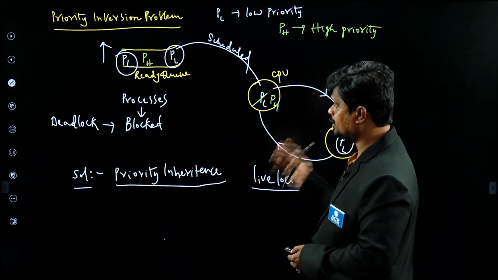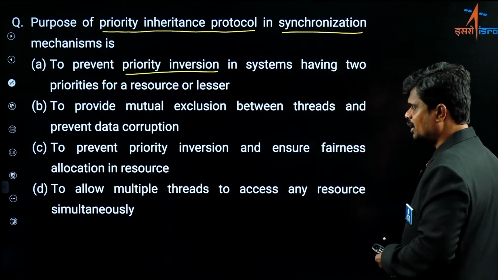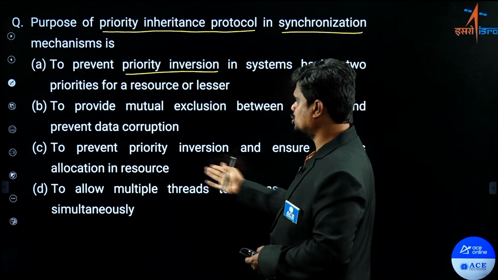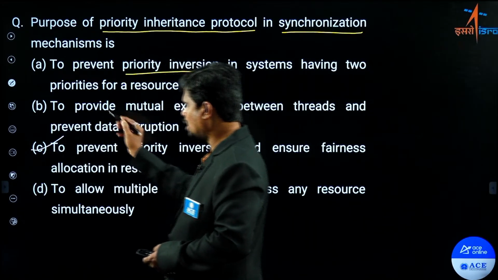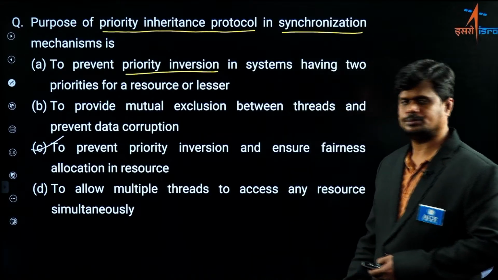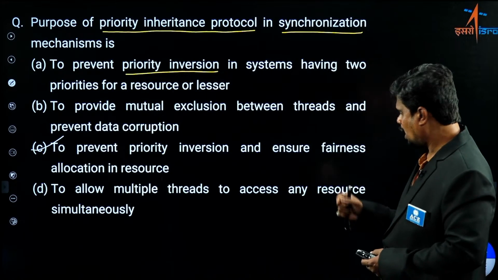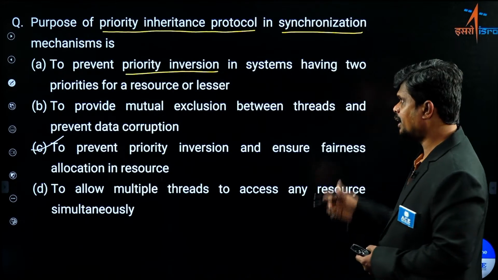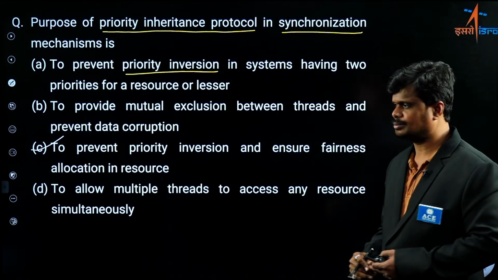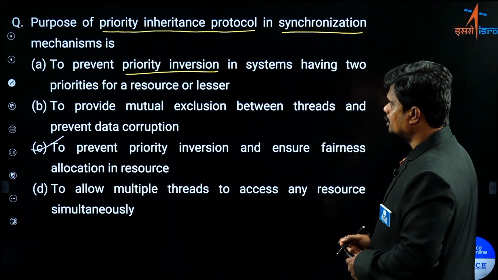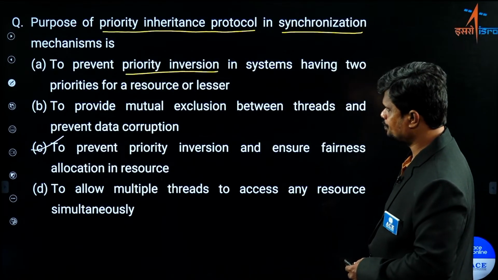So I hope you are clear with this priority inversion. Now based on this discussion, what is the answer for this question? Priority inheritance protocol is used to prevent priority inversion and ensure fair allocation of the resource, which is option C. Priority inheritance is not allowing processes or threads to access any resource simultaneously. No, right? So option C is the answer for this question.